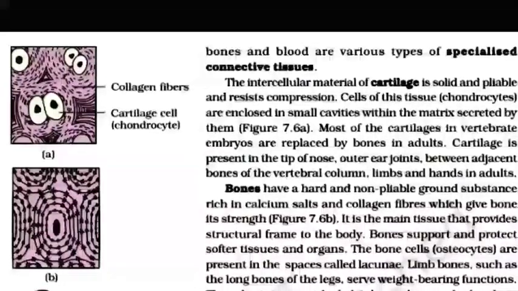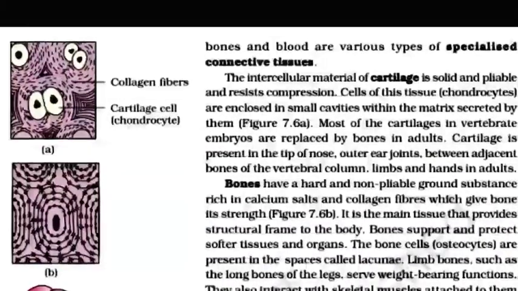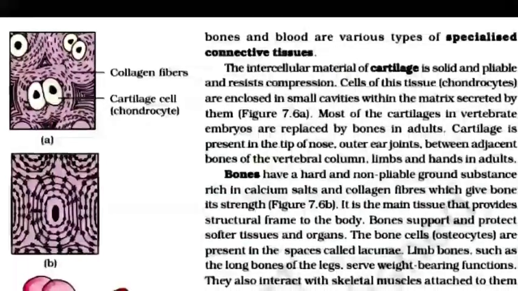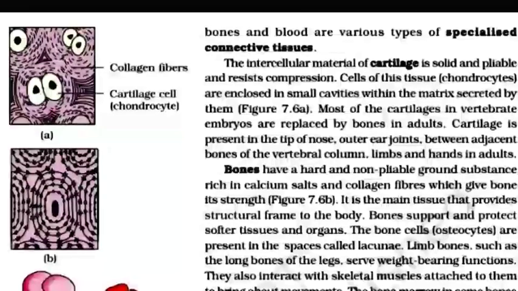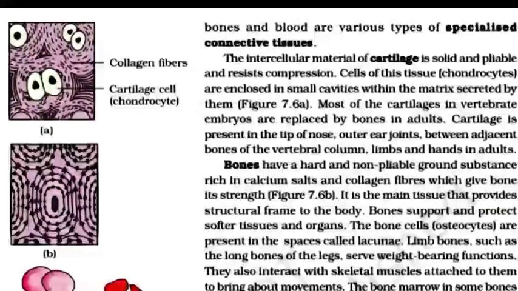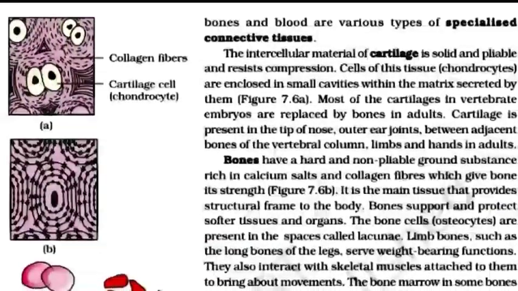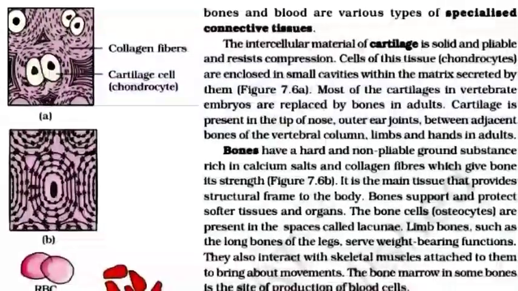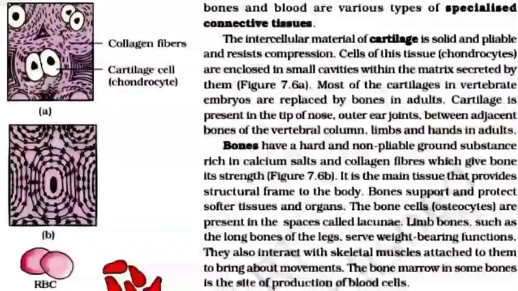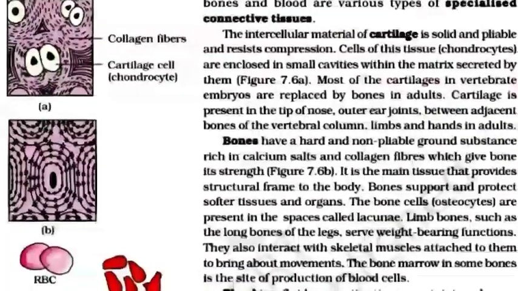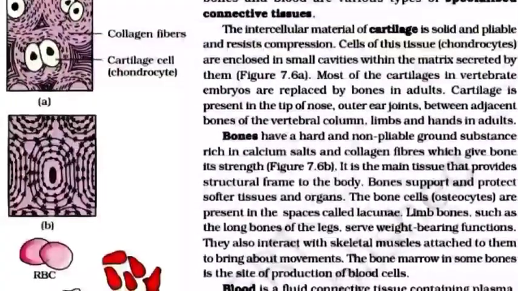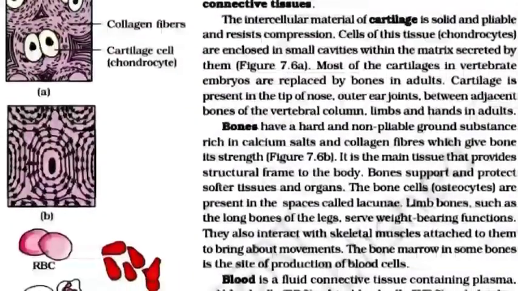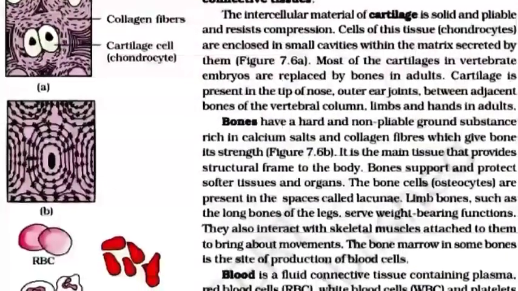The intercellular material of cartilage is solid and pliable and resists compression. Cells of these tissues, chondrocytes, are enclosed in small cavities within the matrix secreted by them. Most of the cartilages in vertebrate embryos are replaced by bones in adults.